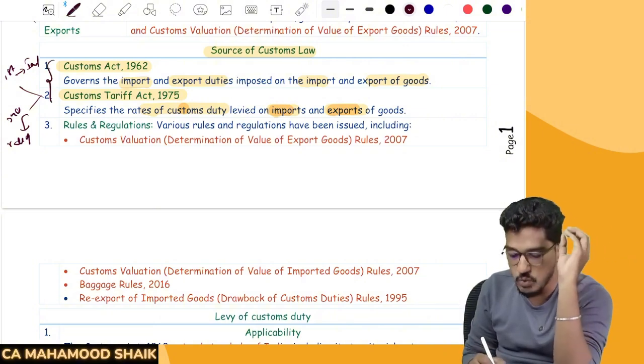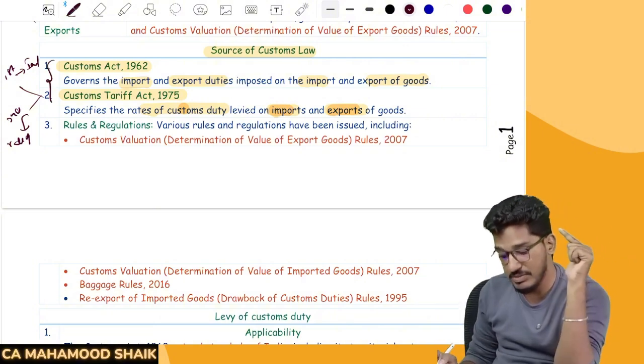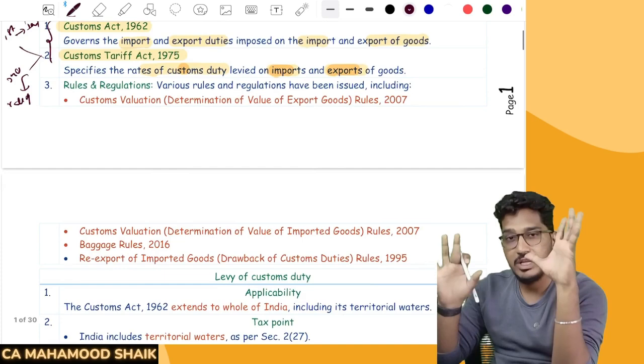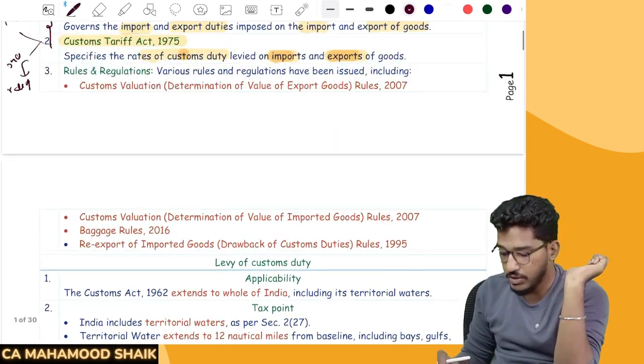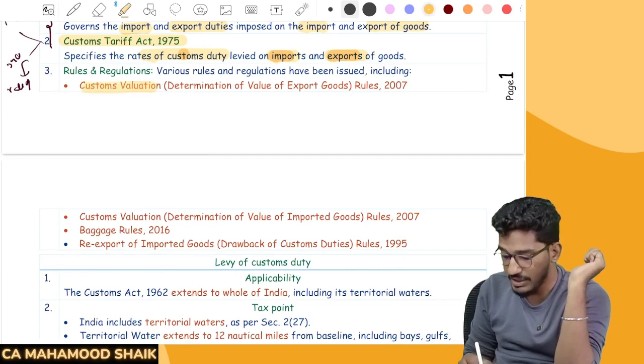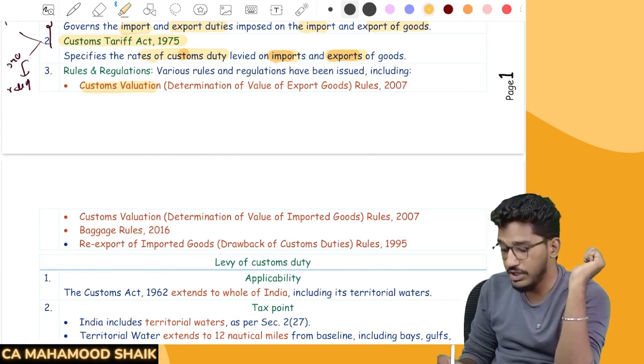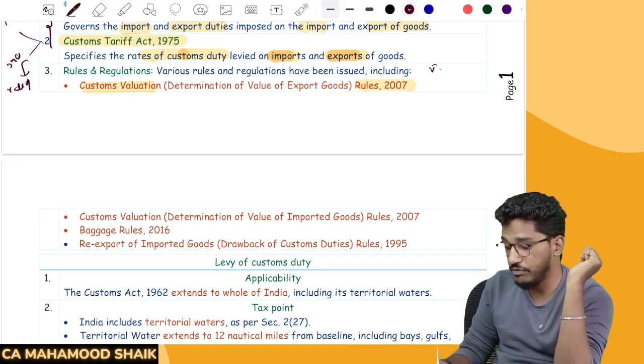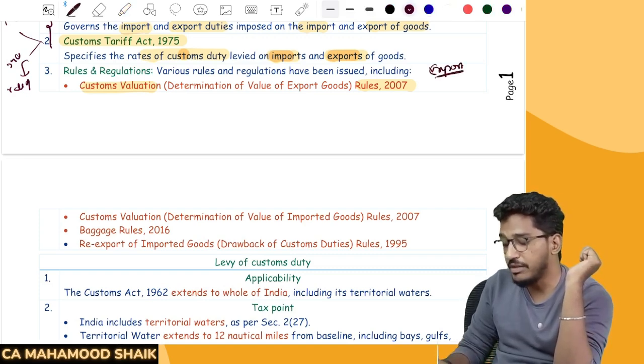So apart from these two acts, Customs Act 1962 and Customs Tariff Act 1975, we have so many rules and regulations also. Sir, what are those rules and regulations? Like if you see here, a list of rules is also given here. We have something called Customs Valuation Rules, Determination of Value of Export Goods Rules 2007. Nothing but if you are making exports, how to determine the value of exports.